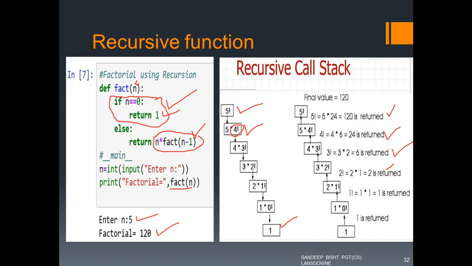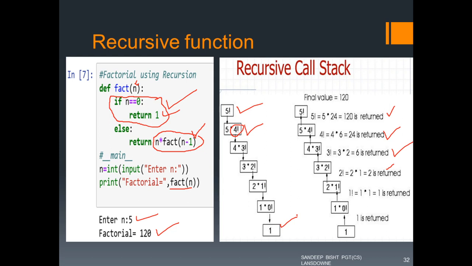So you can compare these boxes with the individual code of the function. This is the function with fact 5, this is the function with fact 4, this with fact 3, this is fact 2, fact 1, and so on.